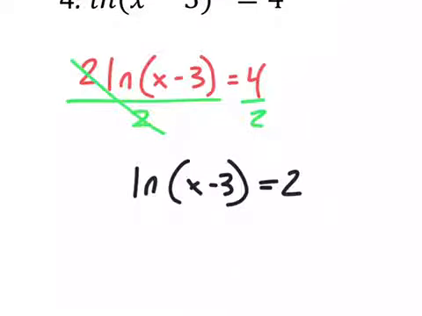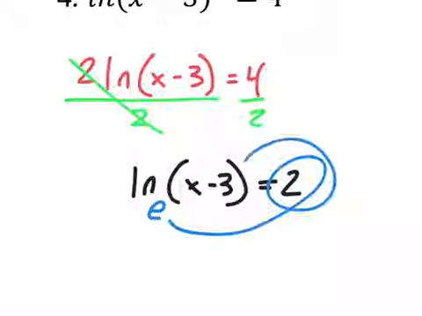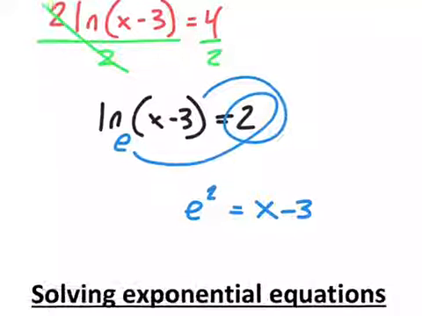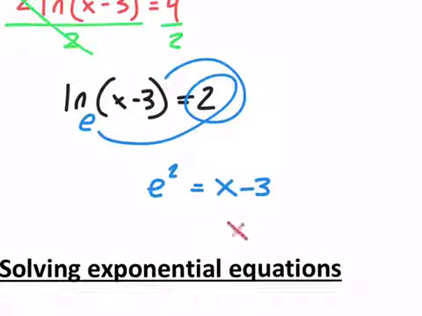So now we are ready here for our loop and swoop. Base of e. So we have e squared is equal to x minus 3. So to finish solving for x there, I'd add 3 onto both sides, and we get e squared plus 3.